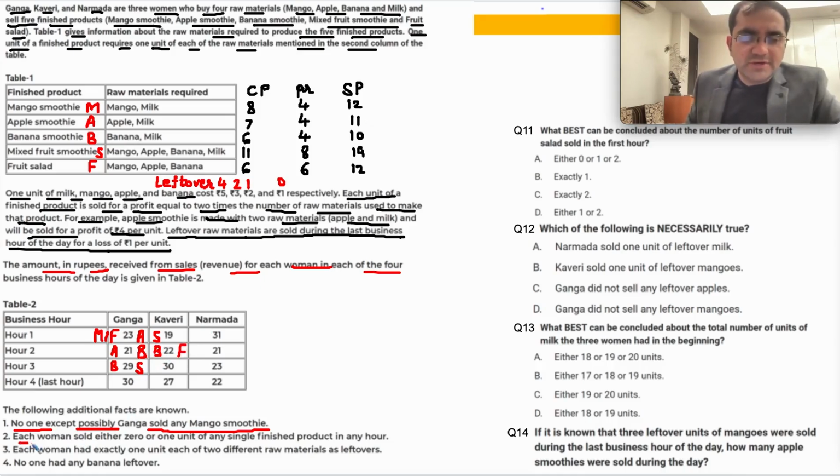Then you read the second point. Each woman sold either 0 or 1 unit of any single finished product. Either 0 or 1. 2 units is not allowed. So 2 units of apple smoothie is not allowed. 11 plus 11 is out. Okay. How will 30 come? 19 plus 11. That's A and S. How will 31 come? 19 and 12. 19 is S. 12 has to be F because M is not allowed. Mango smoothie is not allowed. How will 21 come? 10 and 11 will be 21. No other possibility. A and B.